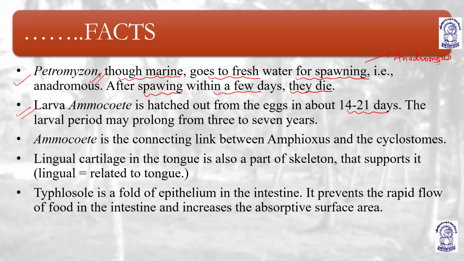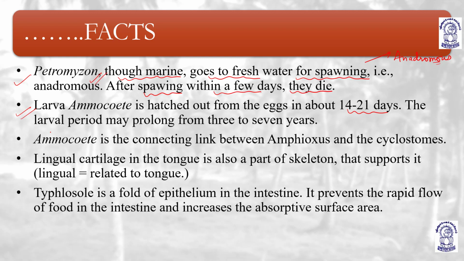The eggs produced come up with the larva Ammocoetes, which is produced within 14 to 21 days. When the eggs hatch within 14 to 21 days, the Ammocoetes larva is present. Okay, Ammocoetes larva comes out. Understood?